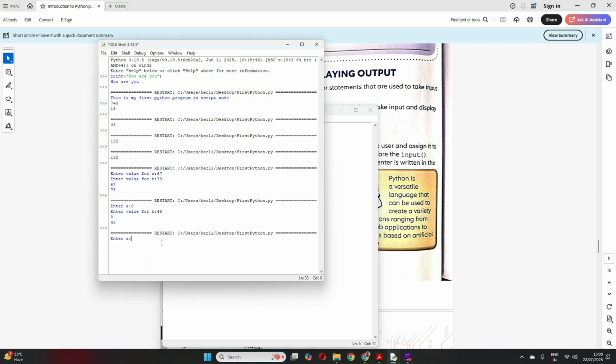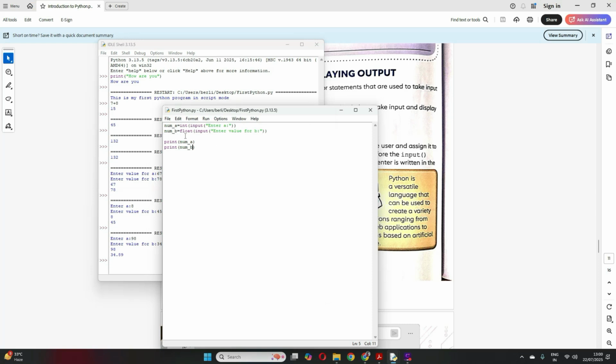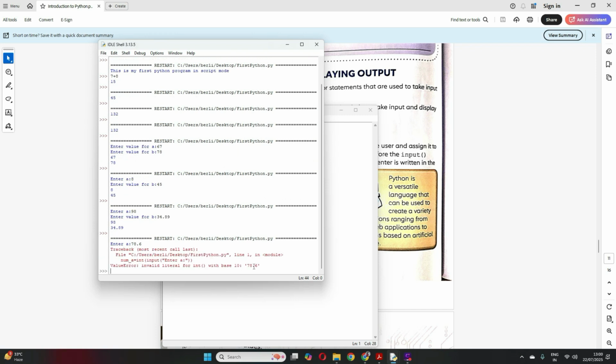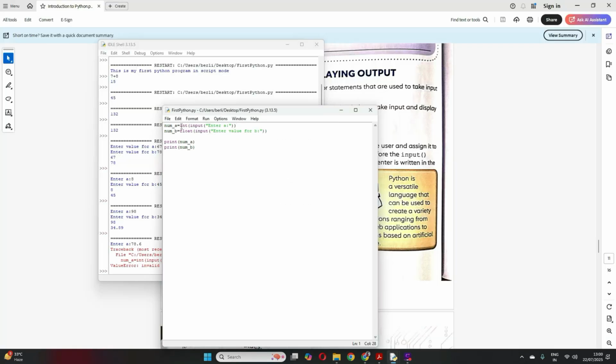Enter A was an integer, I can give any integer value. This was float, I can give any value with decimal, correct? So now see, if I run again, since this is an integer, I cannot enter a float value here. Let's see if it allows me. Let me try to enter a float value here, maybe 78.6. See, it gives me an error. It will not accept, right? Because I have specified the data type as int. So it will only accept integer, not float. Clear?